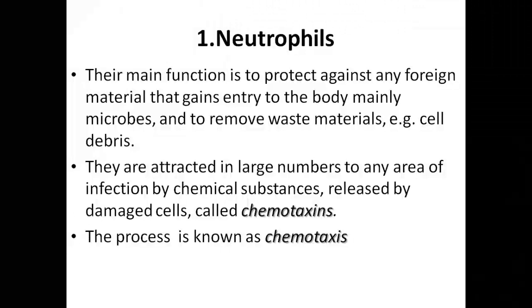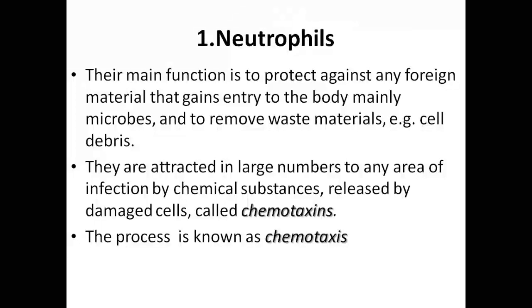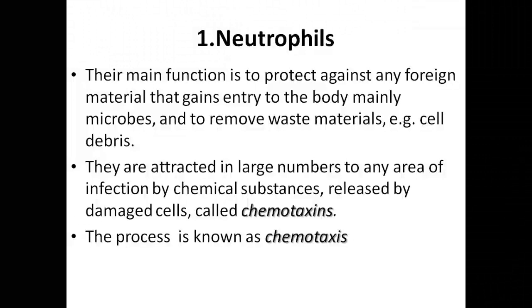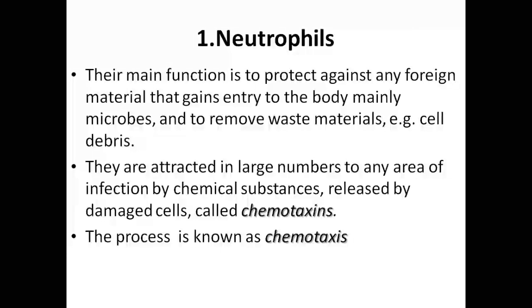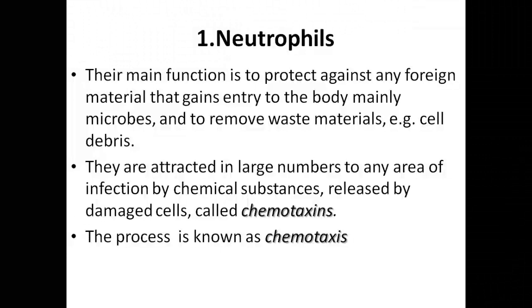So once there is a pathology or an invasion of microbes with damage of specified tissue, any type of tissue that will be infected or damaged by either microorganism or any type of damage, for instance injury, those cells will release some of the chemotaxins, or the chemical products known as the chemotaxins, in which these chemotaxins will trigger the neutrophils from wherever they are to travel to that point of damaged cells.